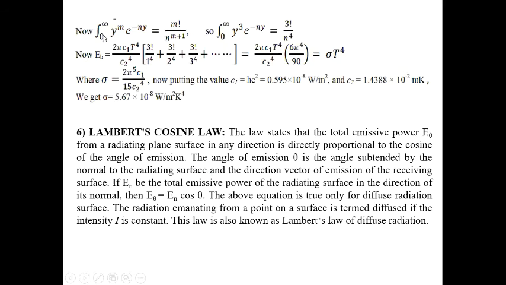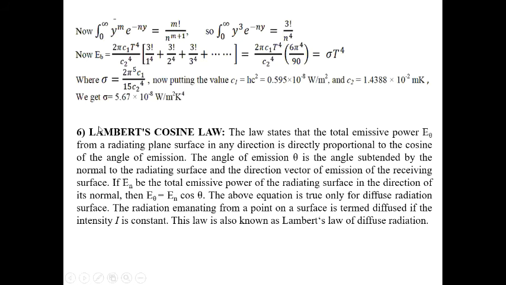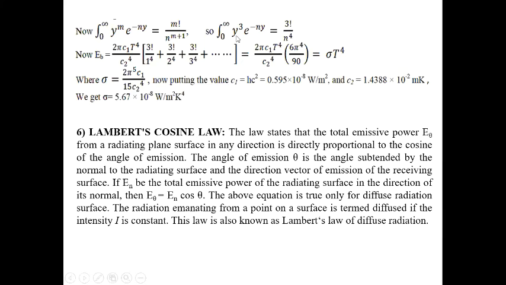Now for any series, the integral 0 to infinity of y to the power m e to the power minus ny equals factorial m divided by n to the power m plus 1. Clear? Now here the y power will be cube, so m equals 3. n is different for each term: the first term it is 1, second term 2, third term 3, fourth term 4, in this way. So we can write the integral of y cube e to the power minus ny equals, because this is a series, factorial 3 by n to the power 4. This is the series definition.